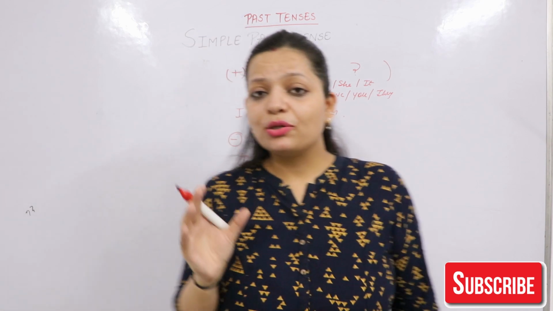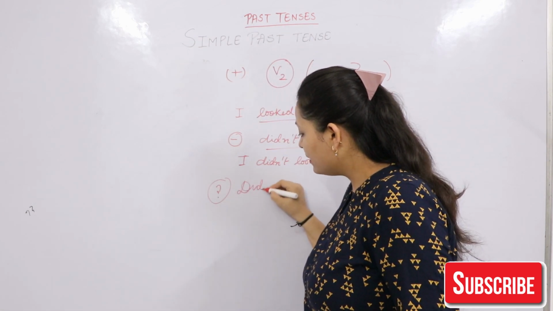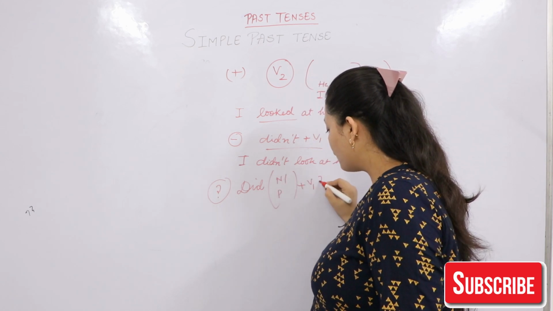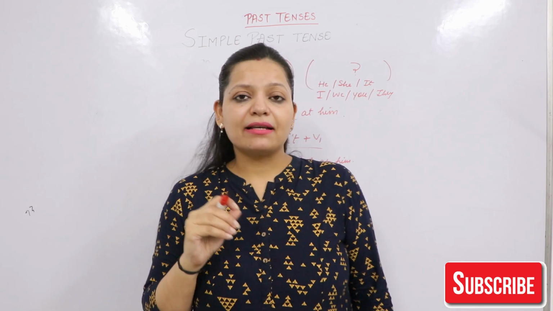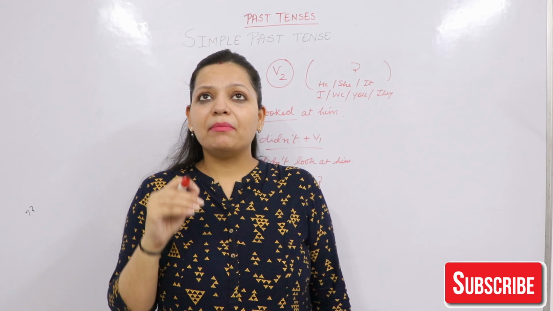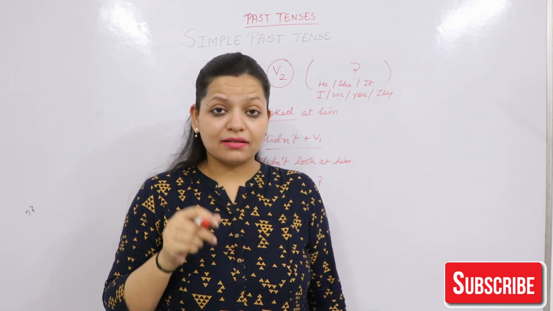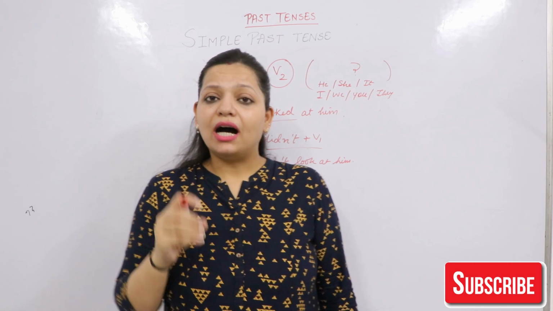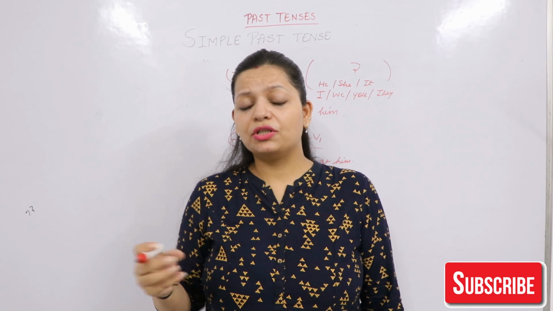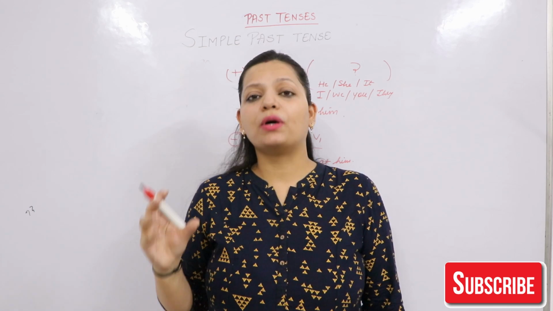Negative. Now let's look at the question form. Simple. Did will be in the beginning. In the middle you will use any noun or pronoun followed by verb first form. जैसे एक एग्जाम्पल लेते हैं. मैं क्लास में गया, I went to class. मैंने क्वेश्चन का जवाब दिया, I answered the question. Answered means verb second form. आपने कोई भी चीज़ चलाई, so you started something, you operated something, started, operated, these all are verb second form.